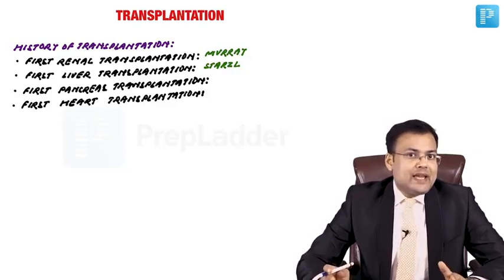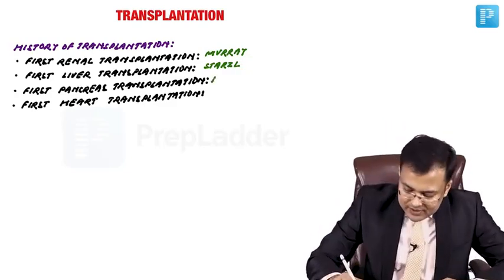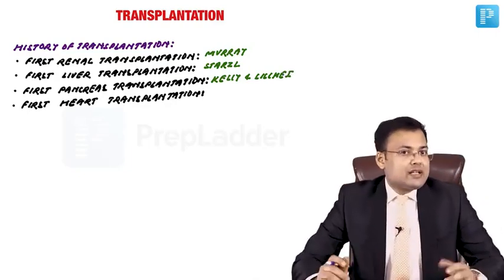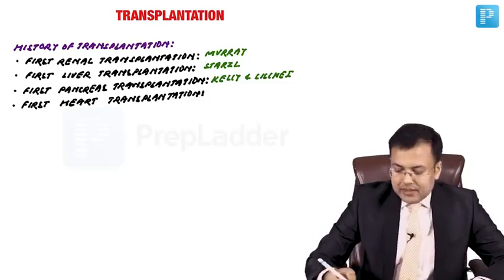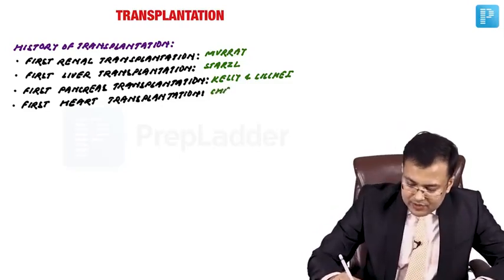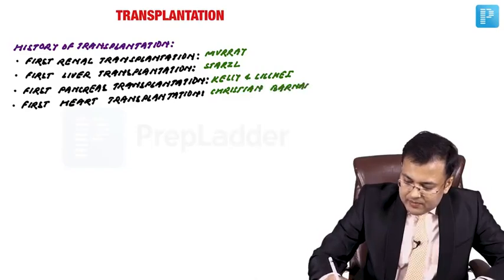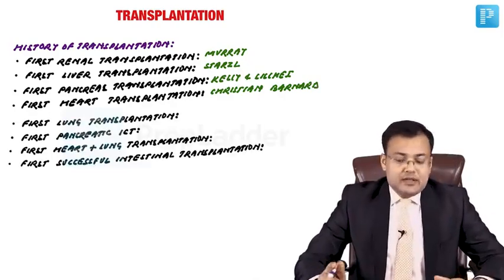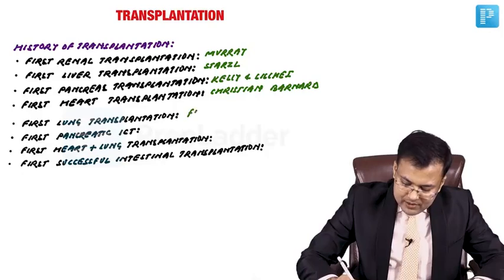It was performed by Kelly and Lillehei. First heart transplantation was performed by Christian Barnard. First lung transplantation was performed by Fritz Derom. Who performed it? Fritz Derom.